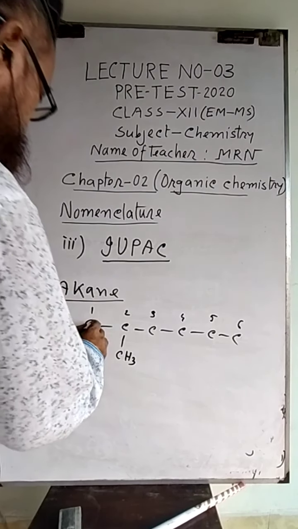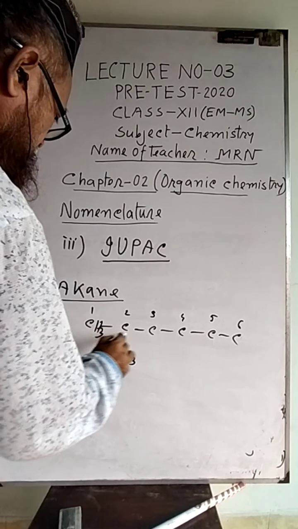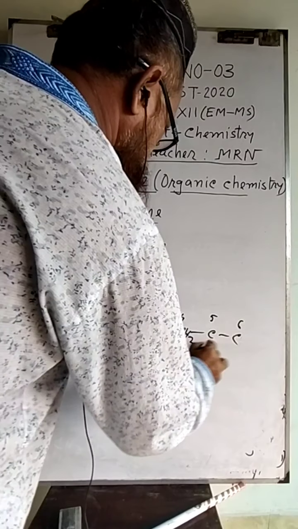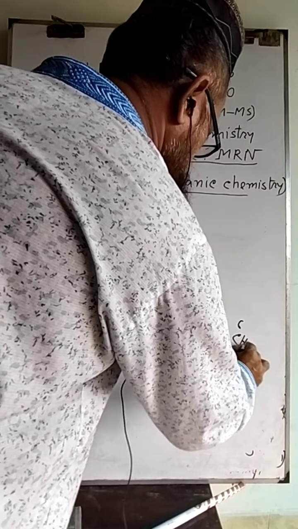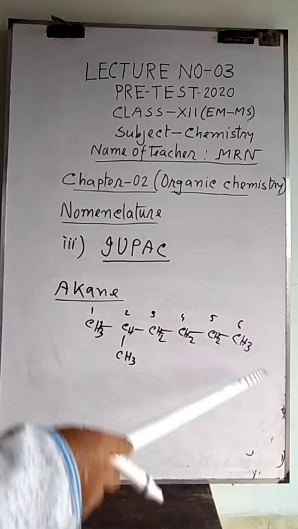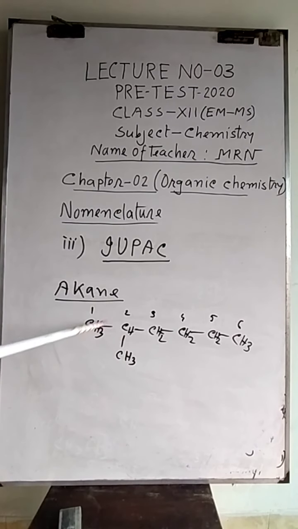Now the name of this compound will be: the branch's name will be given first, then the main chain name will come. Here in the second carbon, one methyl group is present.